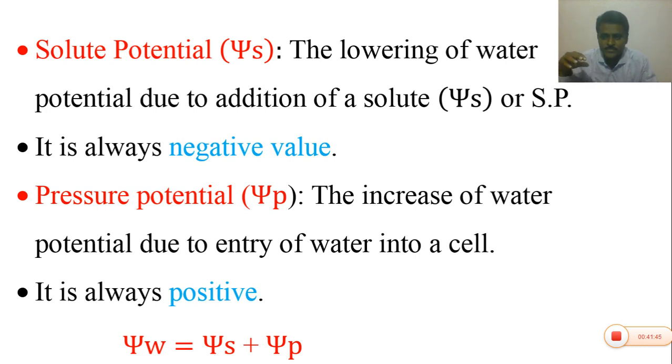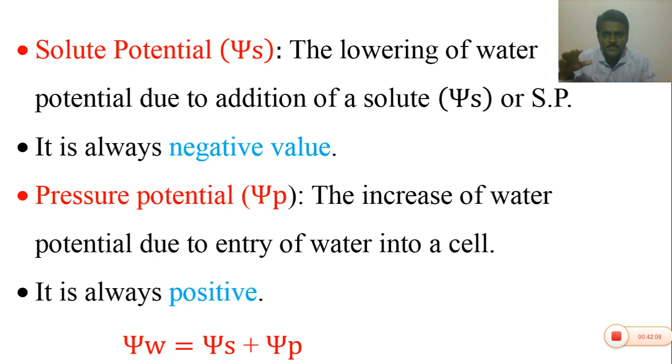Hence the cytoplasm is also a more concentrated solution when compared to the pure solvent. Hence in the solutions the water potential is less when compared to the pure solvent. So the water always moves from the high water potential region to the low water potential region.